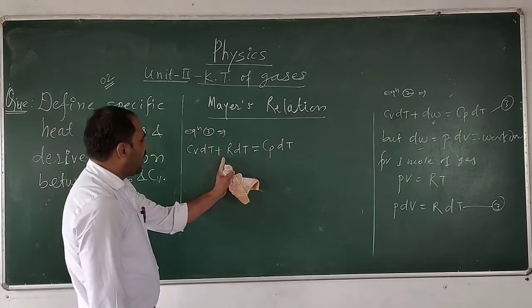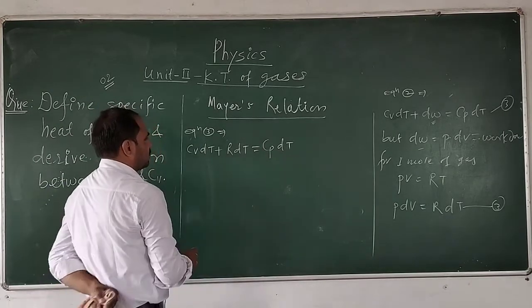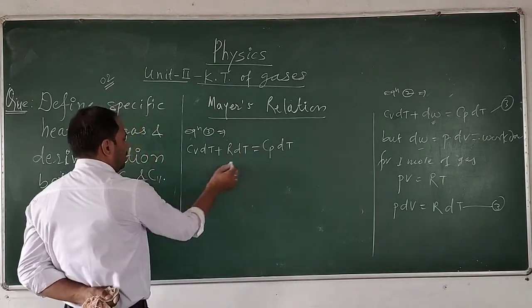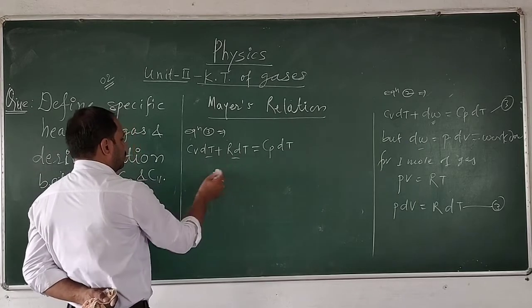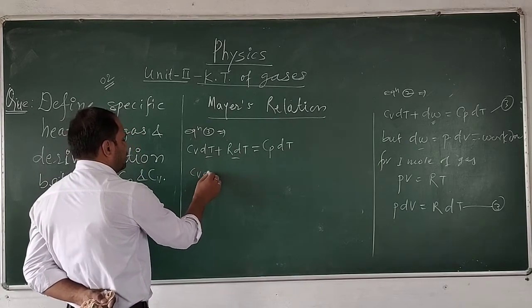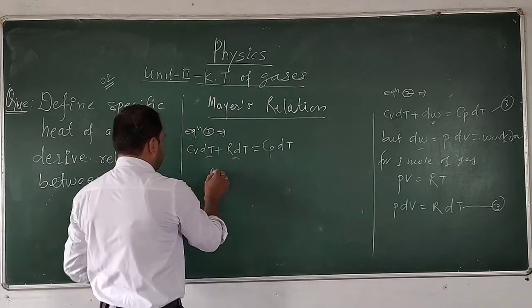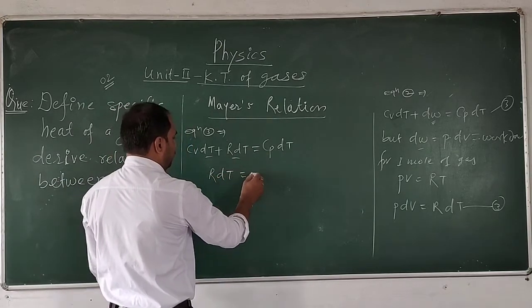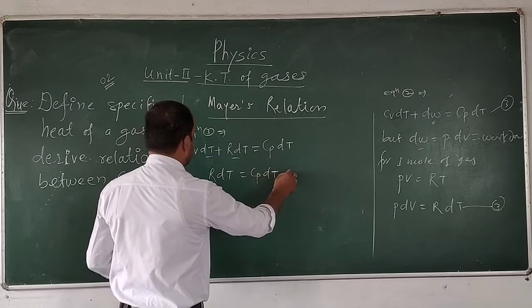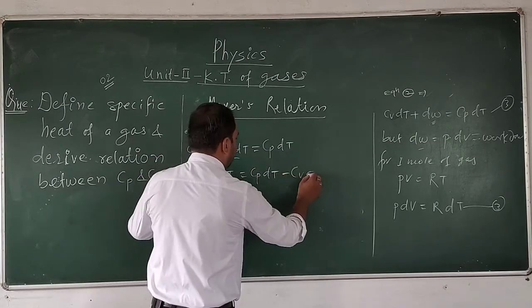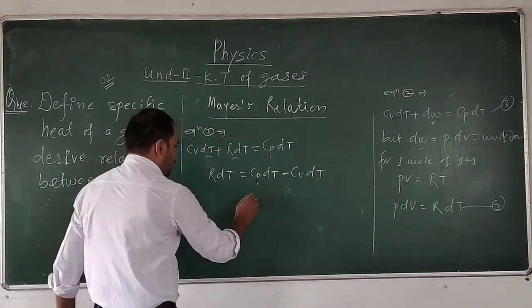Here Cv dT can be taken across, so R dT is equal to Cp dT minus Cv dT.